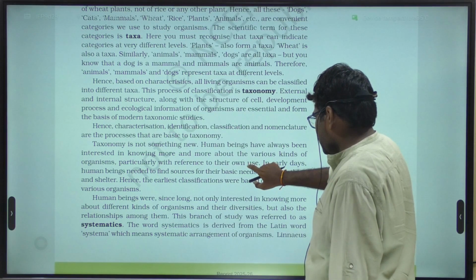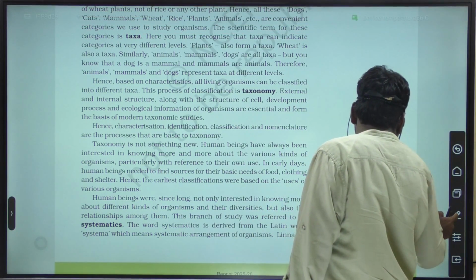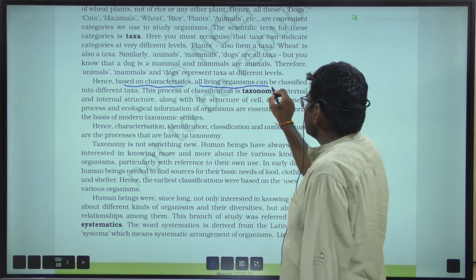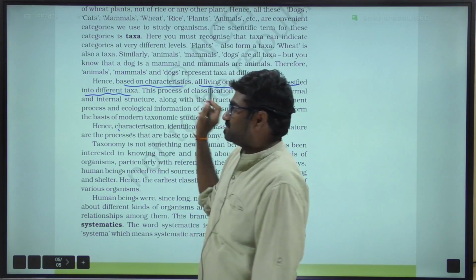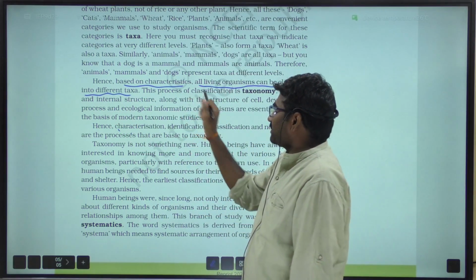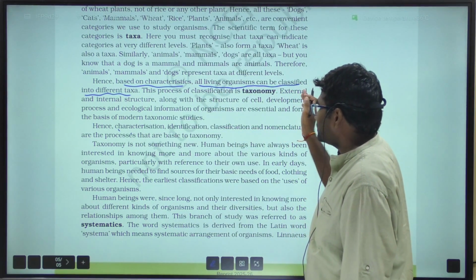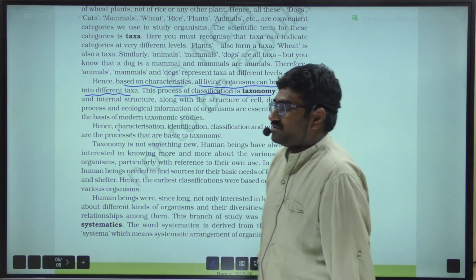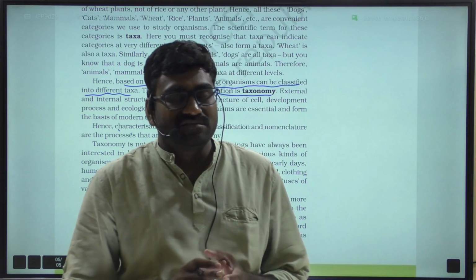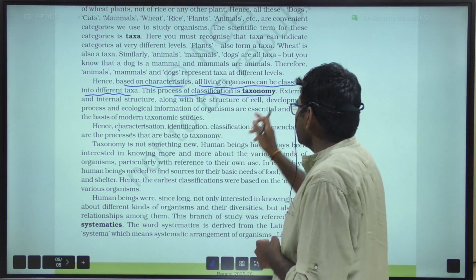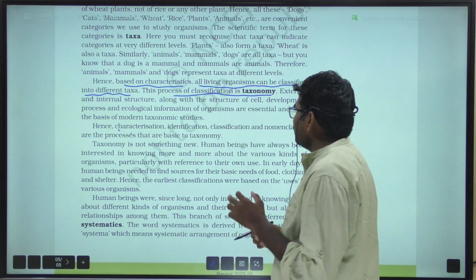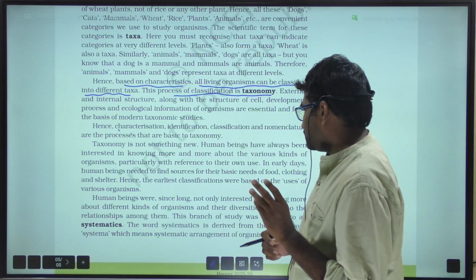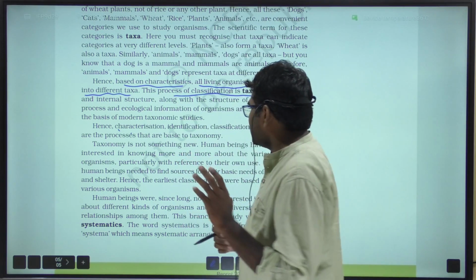Let us talk about taxonomy. Based on characteristics, all living organisms can be classified into different taxa. This process of classification is known as taxonomy. There are mainly four components in taxonomy.